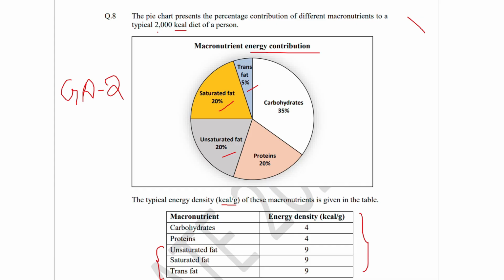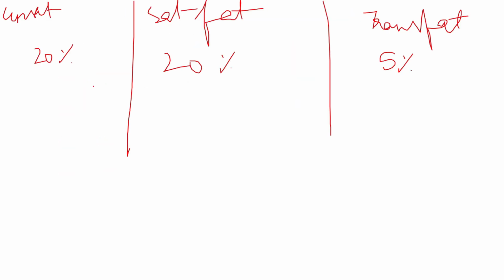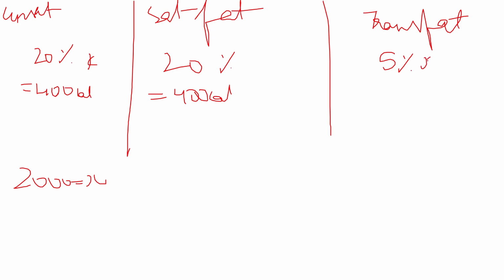So the total energy is given as 2000 kilocalories. So let us assume 2000 as x. 20% of x will be 400 calories. Similarly, for saturated fat, it will be 400 calories. And for trans fat, it will be 5% of x, which is nothing but 100 calories. So till here, most of the students will solve.